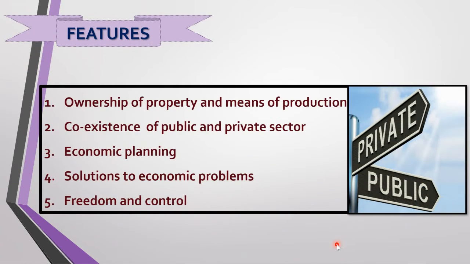Okay. So what are the features of mixedism? First, we have ownership of property and means of production. So the means of production and properties are owned by the private and public. So who owns everything? There are private and there are public. For example,